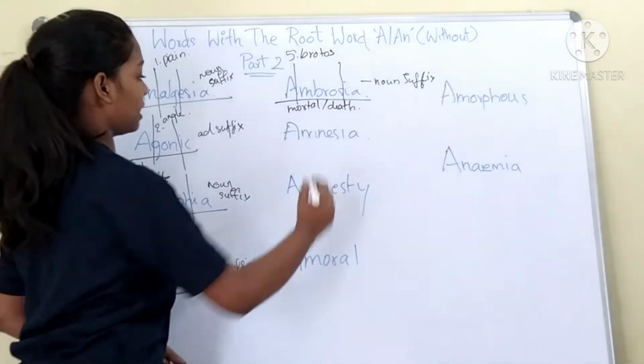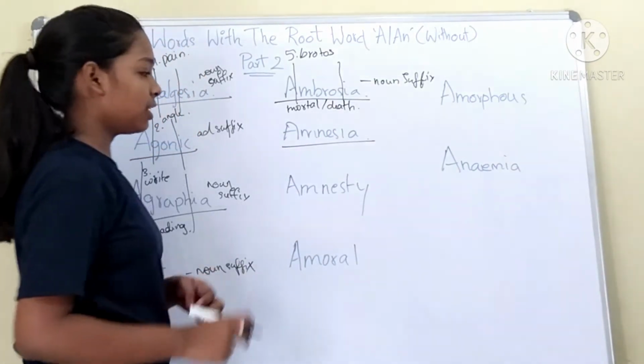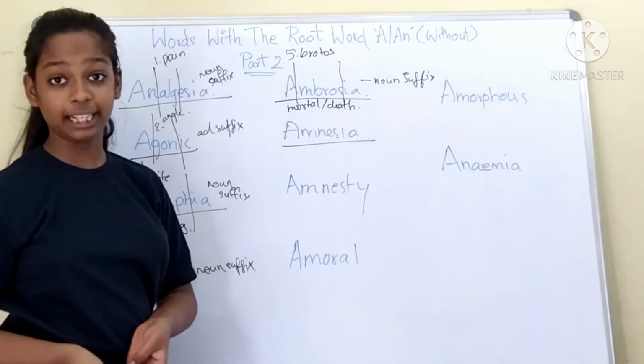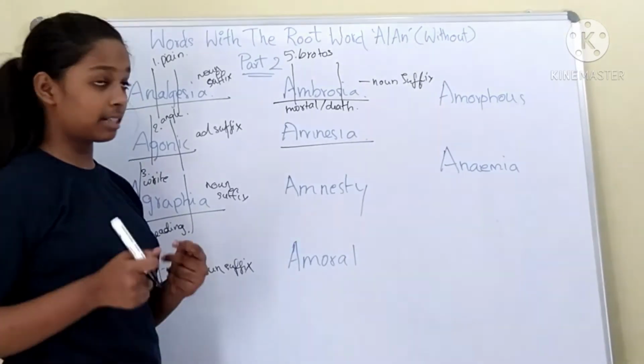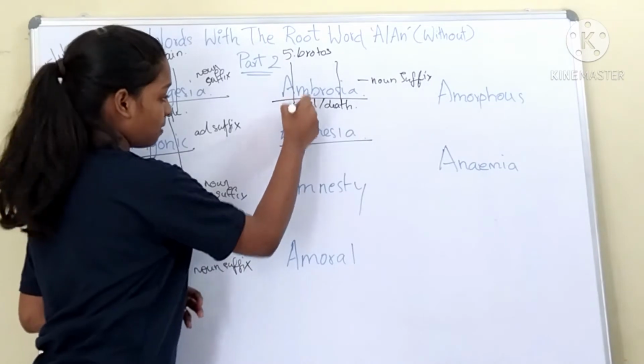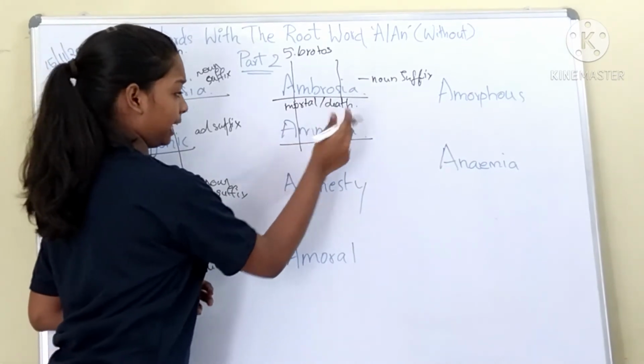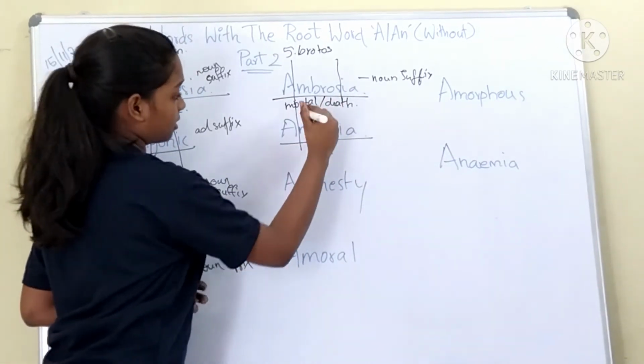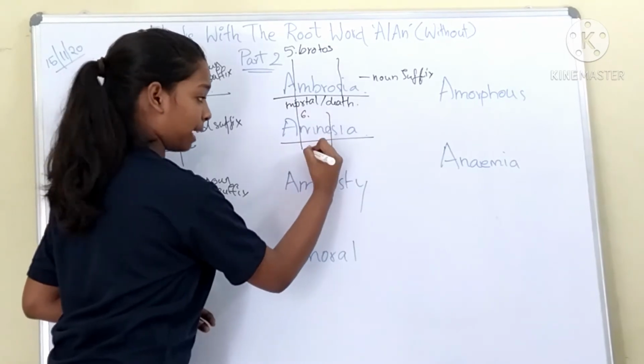The next word is amnesia. Amnesia, you have heard this word many times in your studies. Amnesia has 3 root words in it. A means without, mne. Mne is the 6th new root word, which means mind.